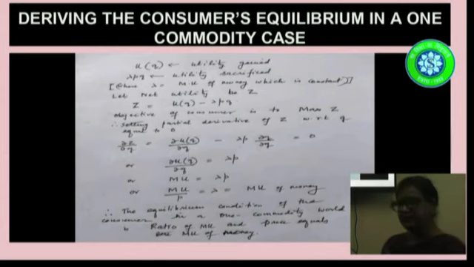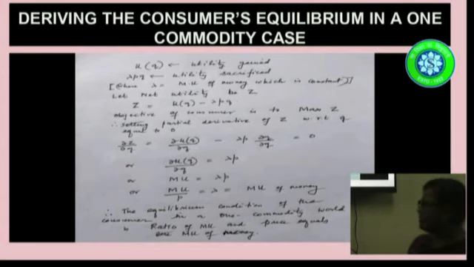Now del UQ by del Q is nothing but the marginal utility. That is the additional utility derived by consuming an additional unit of a commodity. Now marginal utility is equal to lambda P, or we can rearrange and write that the ratio of marginal utility and price is equal to lambda, which is equal to the marginal utility of money.